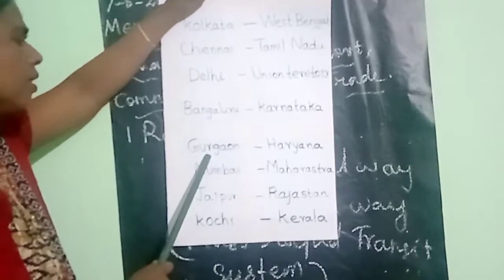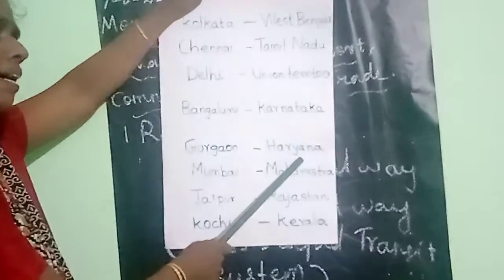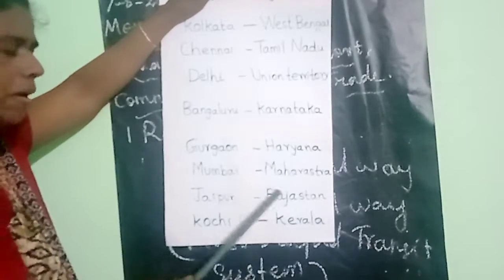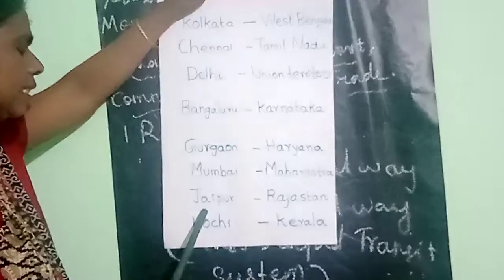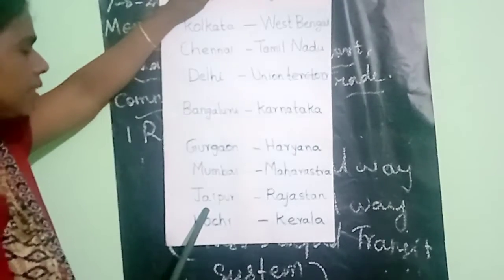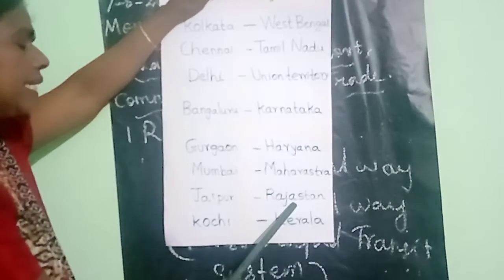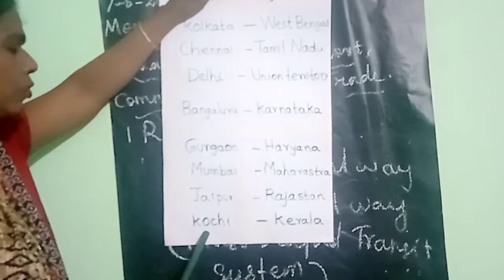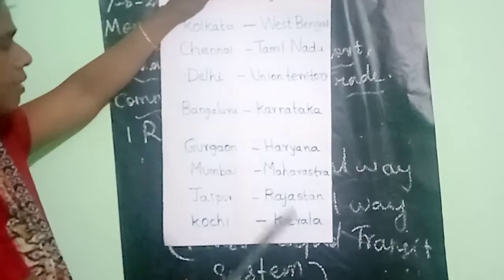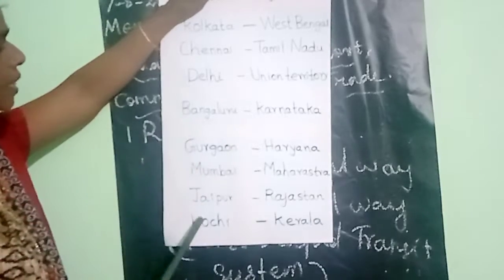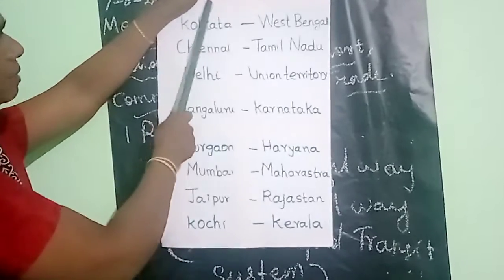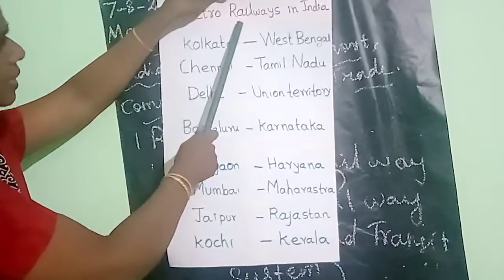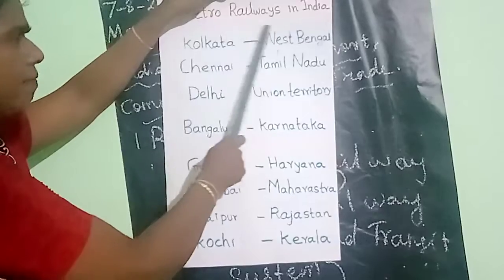Then the next one is Gurgaon. It is in Haryana. Next one is Mumbai. Mumbai is in Maharashtra. Then the next one is Jaipur. Jaipur is in Rajasthan. The last one is Kochi. Kochi is in Kerala. These are the 8 major cities connected with the metro railways.